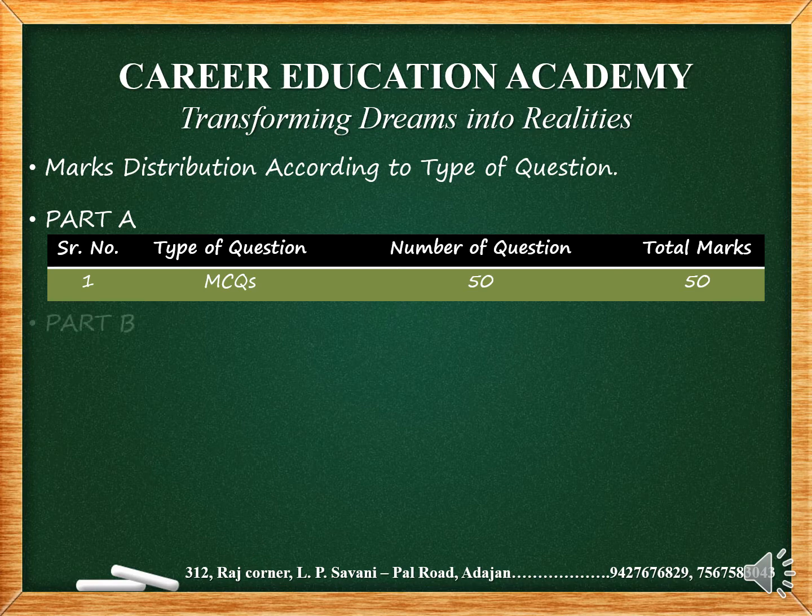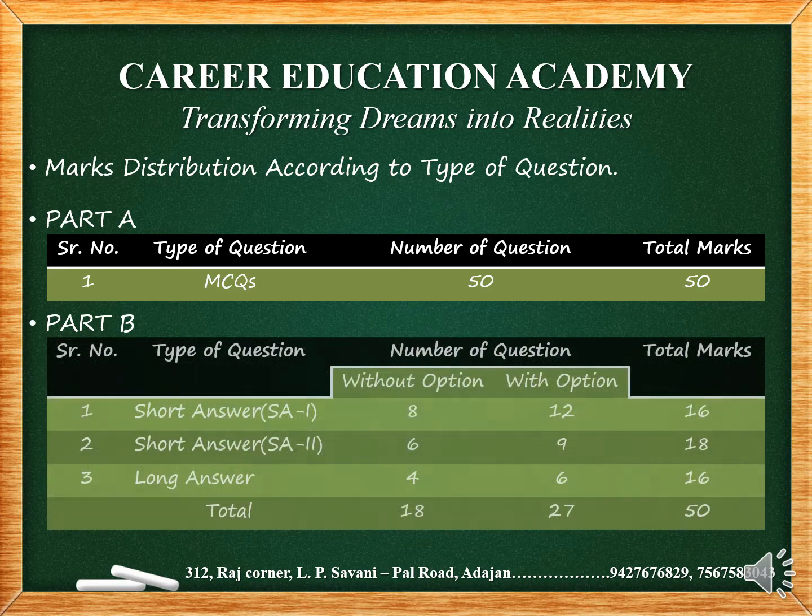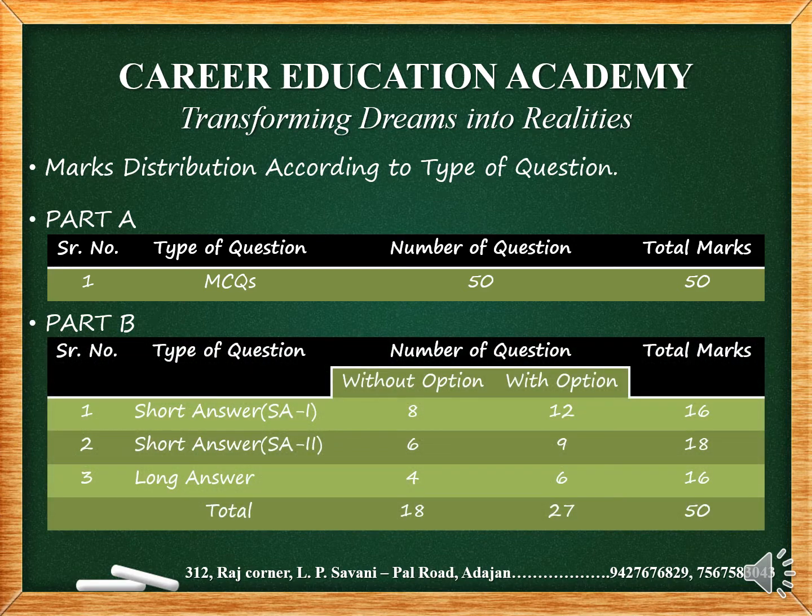In part B, you will get 50 marks and 120 minutes, a total of 2 hours, and part B is divided into 3 sections. In section A, you will get 20 short answer type questions of 2 marks, in which you have to attempt 8 questions, which means you will get 4 extra questions.